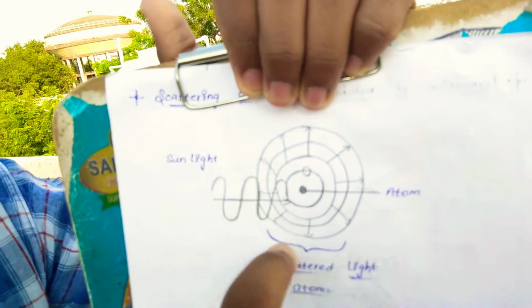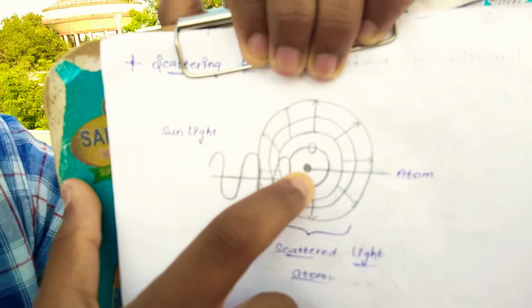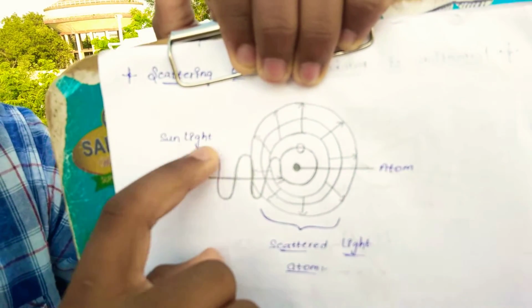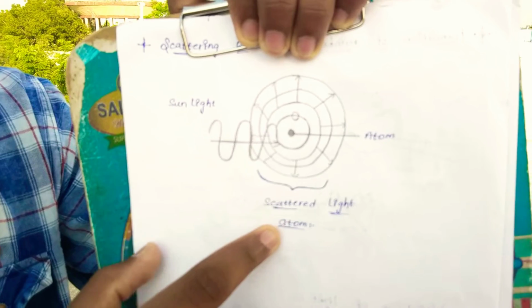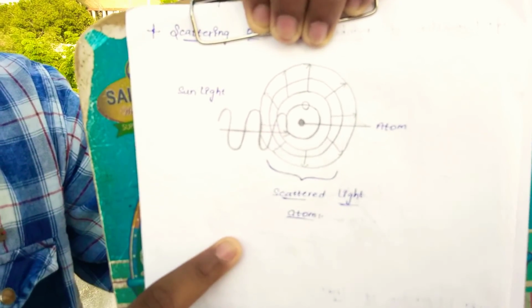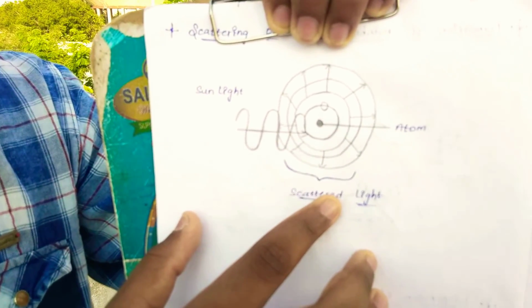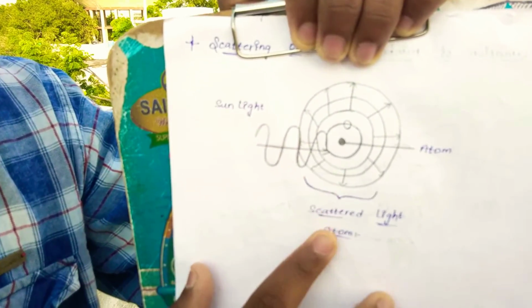Here an atom-like structure is present. When the sunlight is passing through the orbit to the atom, the scattering of light will occur. For example, in the morning, the Tyndall effect occurs. That is known as scattering of light.